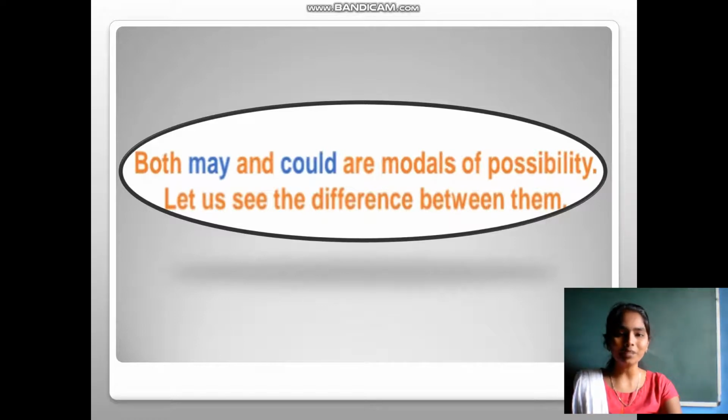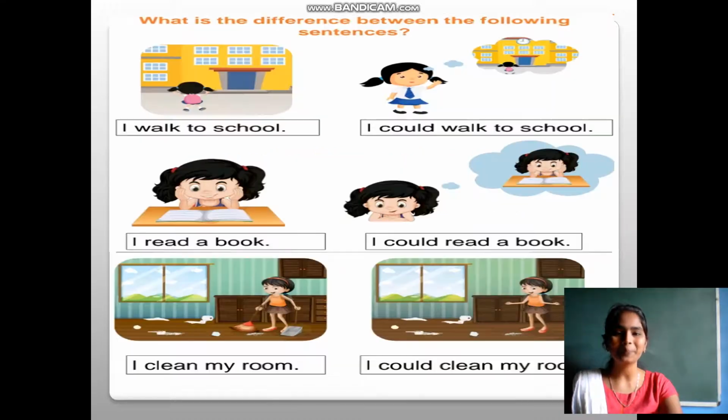As I said, may is a possibility. Along with may, could is also a modal which shows possibility. Let us see the difference between them. Both are modals of possibility, but there should be some difference. Coming to the first point, I walk to school, I could walk to school.